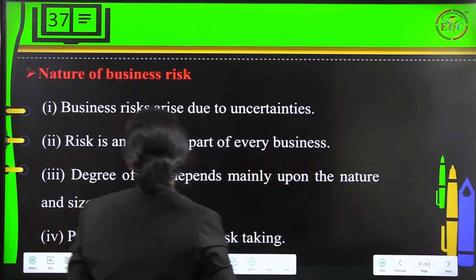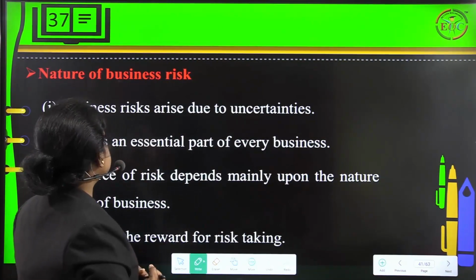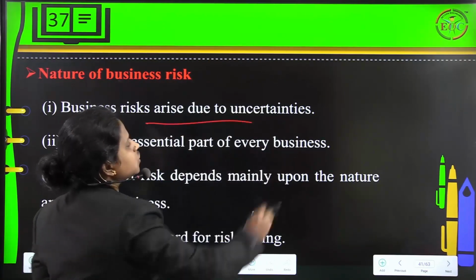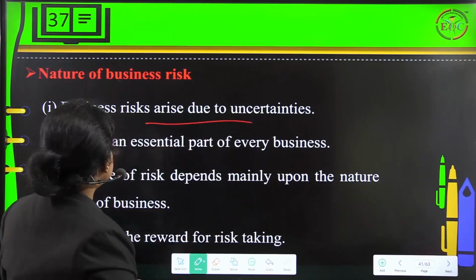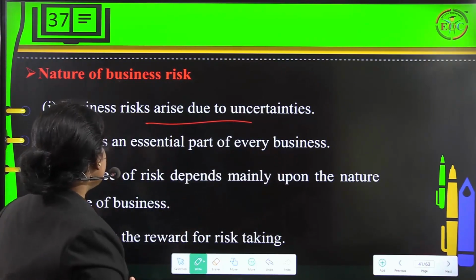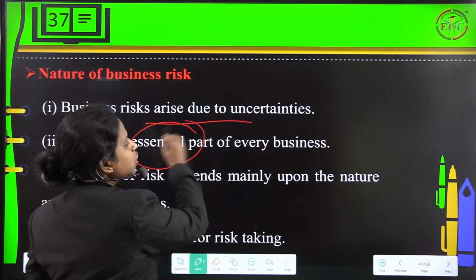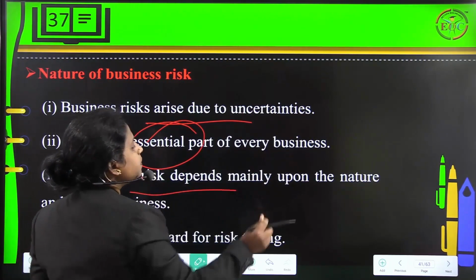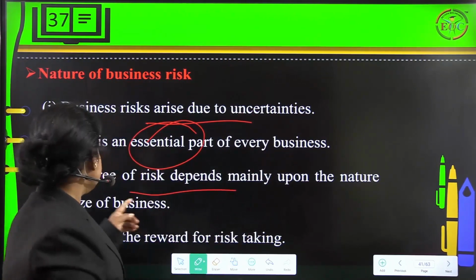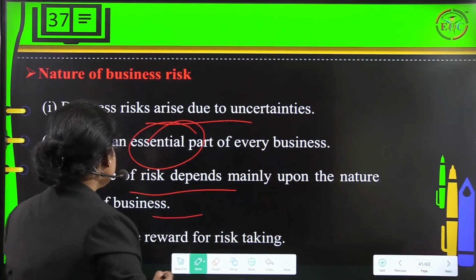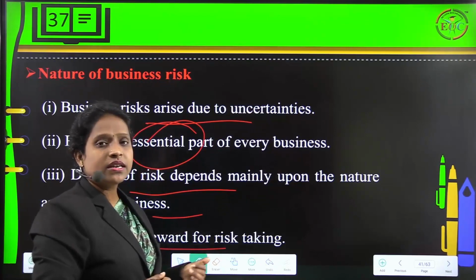Fine. Then nature of business risk. Under this you can understand business risk arises due to uncertainties, and risk is an essential part of every business. Then the degree of risk depends mainly upon the nature and size of business. Fine. Then profit is the reward for risk taking.